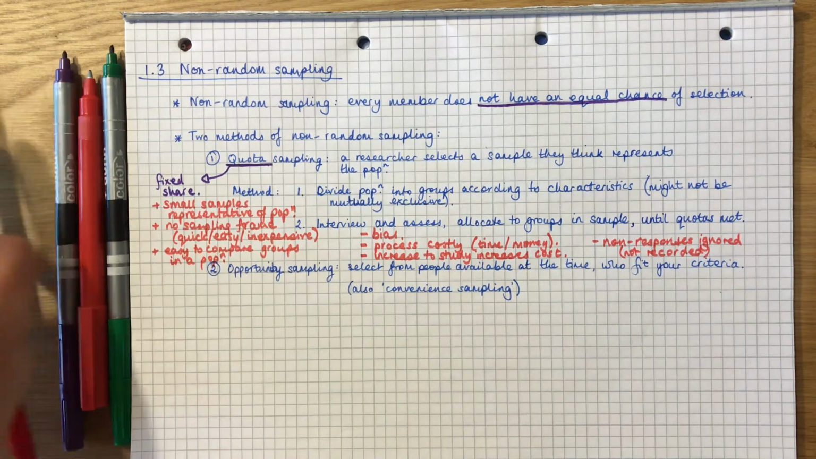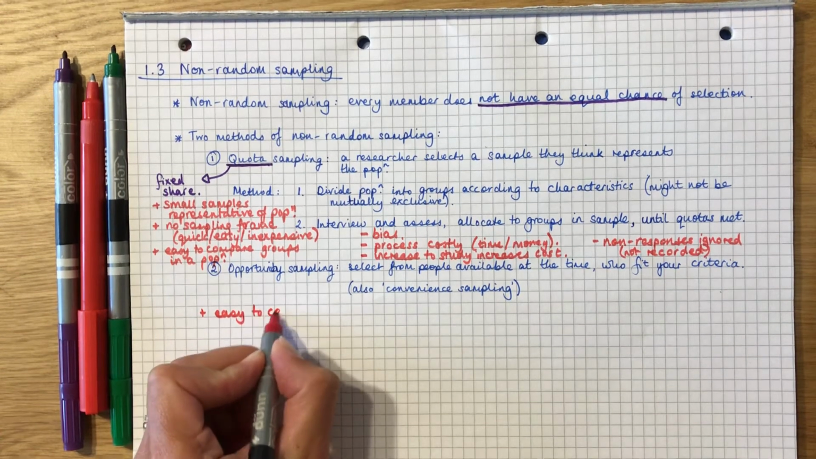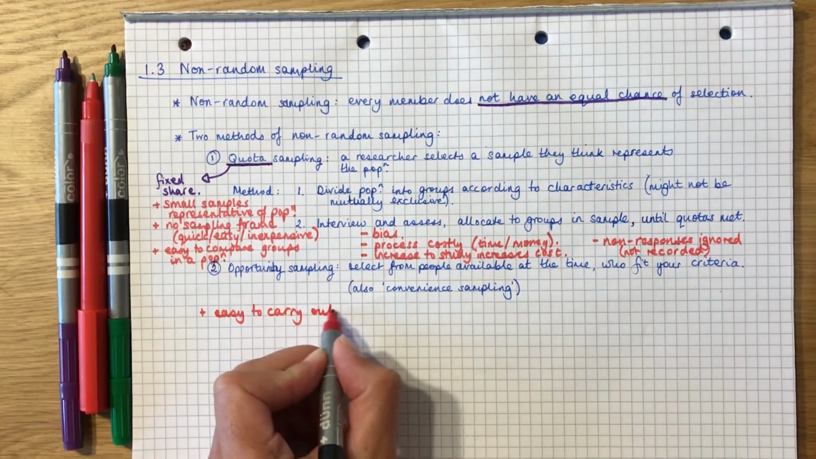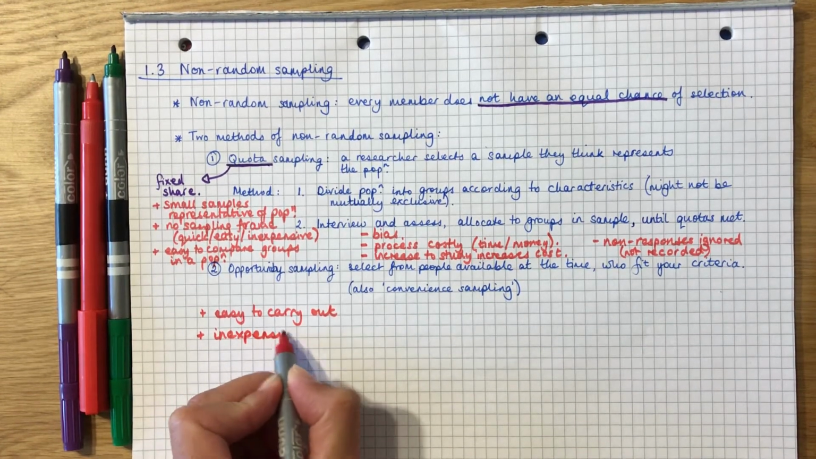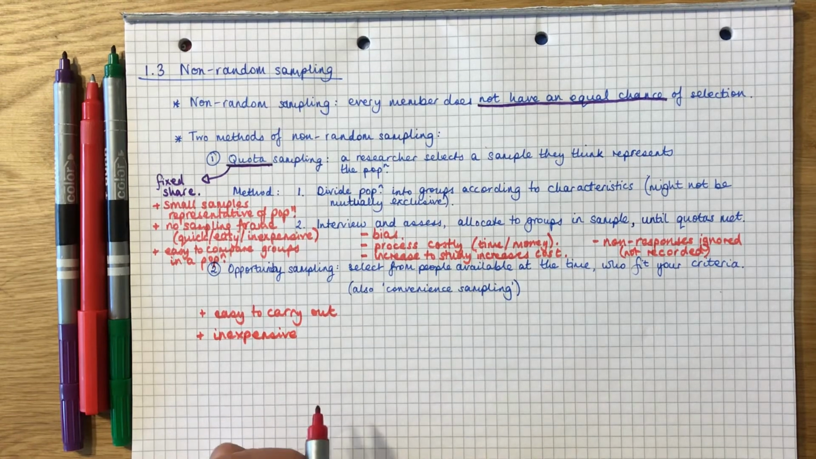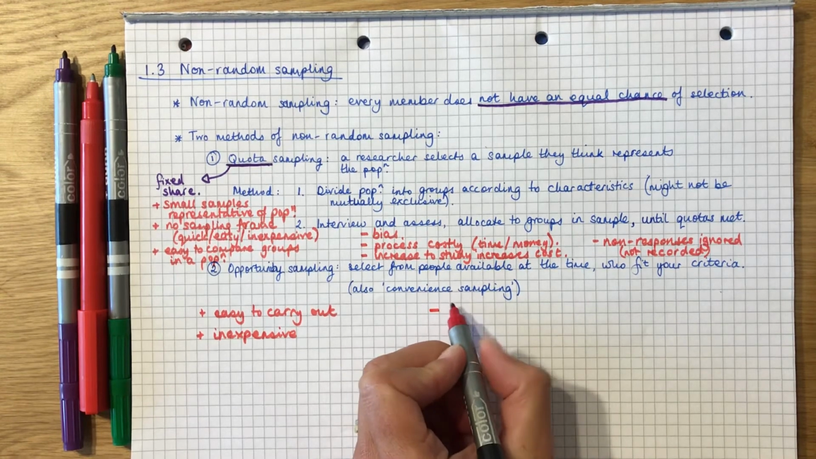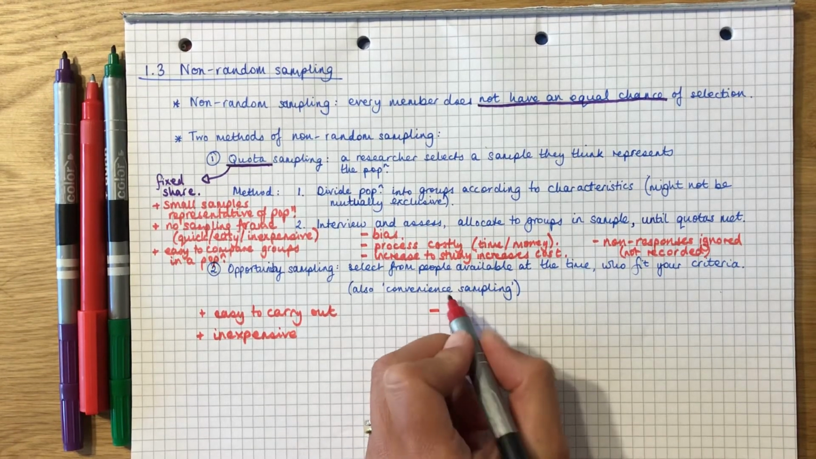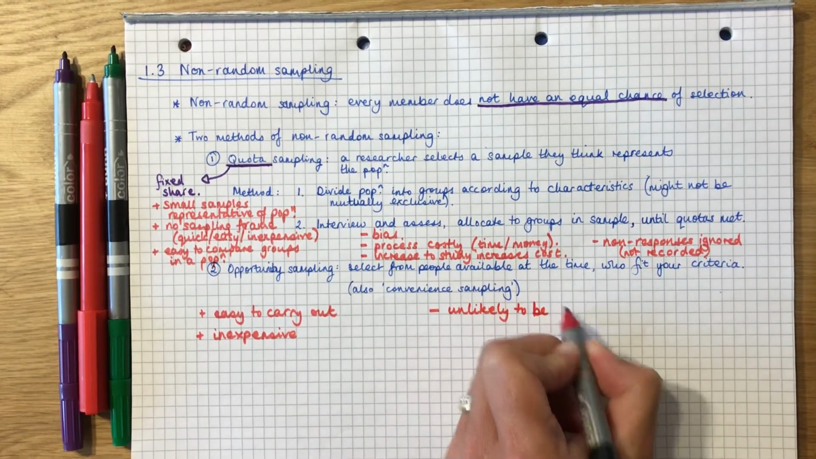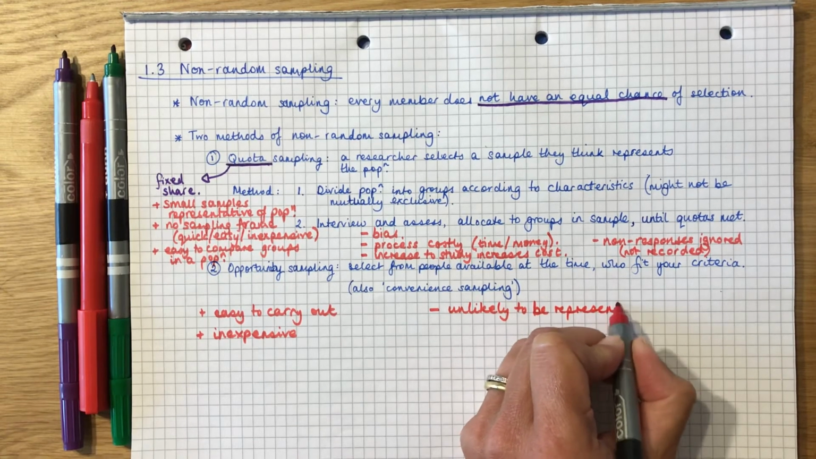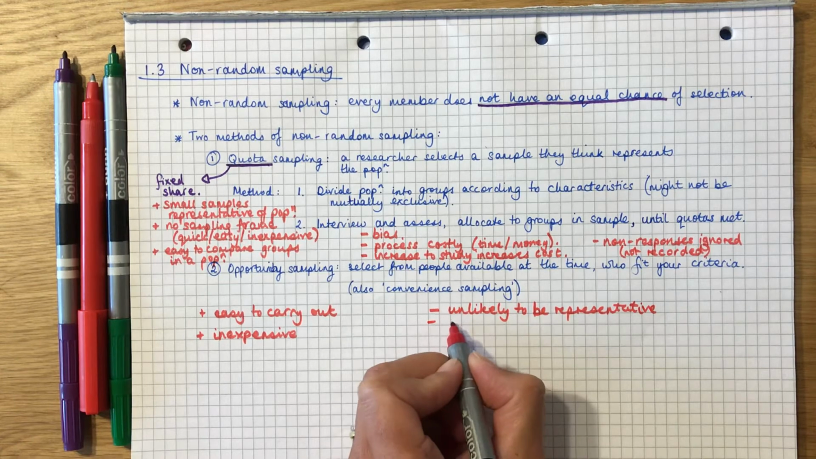It has some advantages, of course. The advantages are that it's easy to carry out, and it's relatively inexpensive because it doesn't have all of the costs associated with identifying sampling frames and those kinds of things. But the disadvantage is quite big here. It's highly unlikely to provide a representative sample. And it's also highly dependent on the individual researcher.